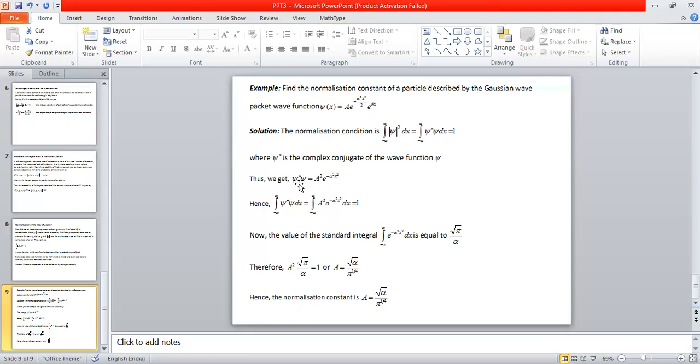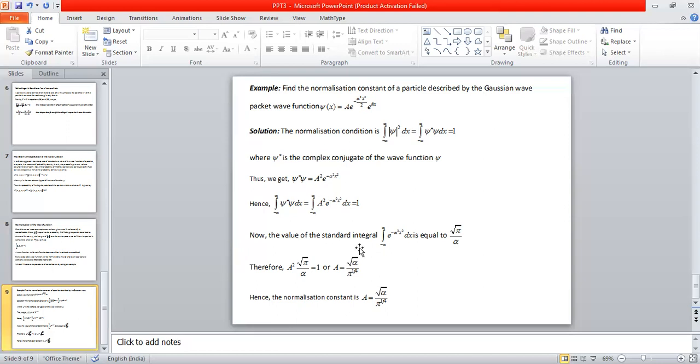So that if I multiply psi star into psi, exponential ikx and exponential minus ikx get cancelled. And ultimately, I will end up with A square into exponential minus alpha square x square, a very trivial multiplication that any student can do. So therefore, if I do this integration from minus infinity to plus infinity of psi star psi into dx, that is equal to the integral from minus infinity to plus infinity of A square into exponential minus alpha square x square into dx, equal to 1. Now I can take this A square outside and I can do this integration of exponential minus alpha square x square dx between the limits minus infinity to plus infinity.